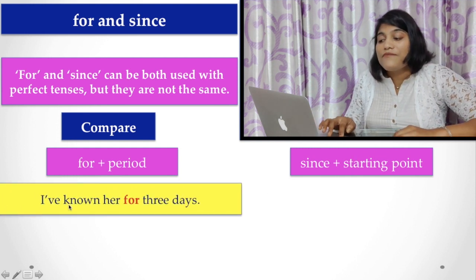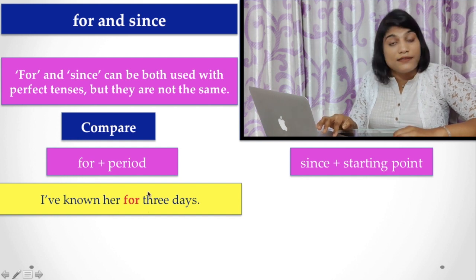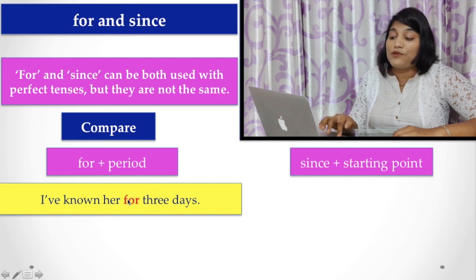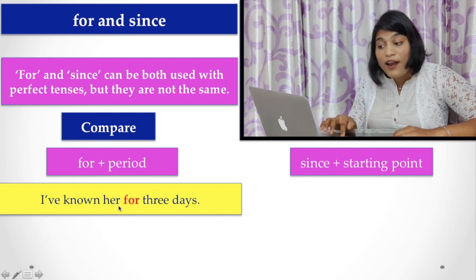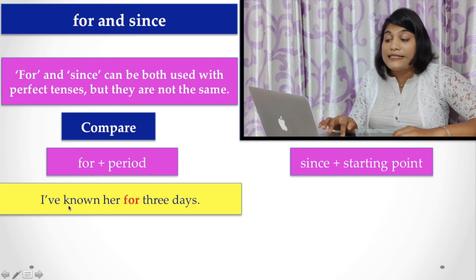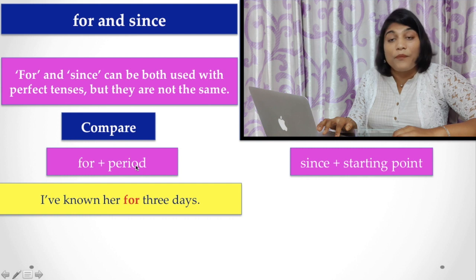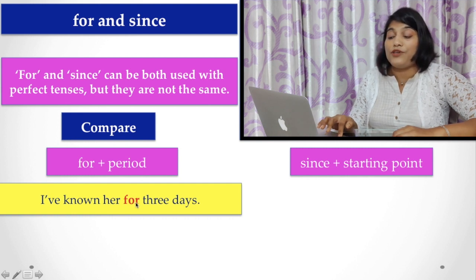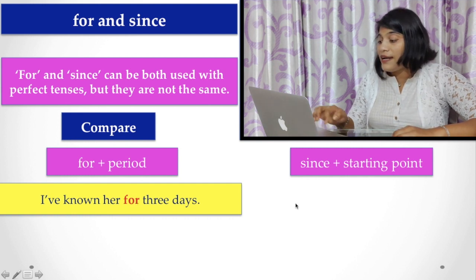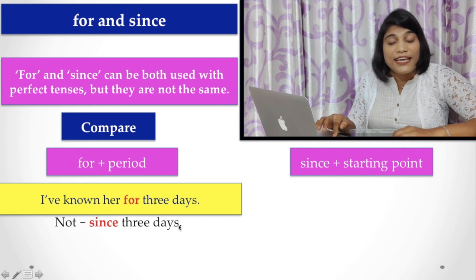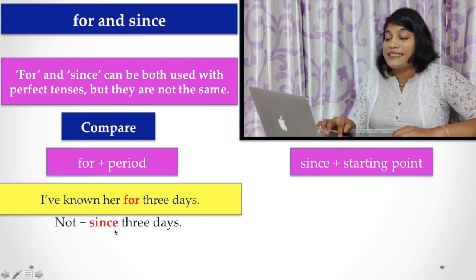Here, I have known her for 3 days. This is a period of time, so the preposition must be for, and look at the tense, it is present perfect tense. If it is a period of time, you have to use for. If you use since 3 days, this is not correct because since is always used with a starting point.